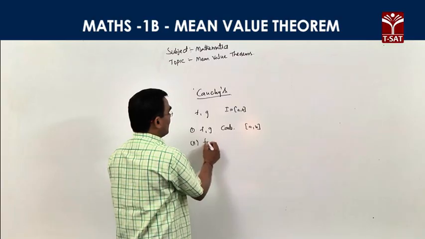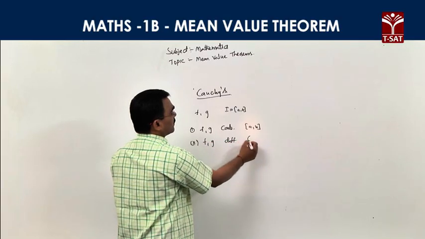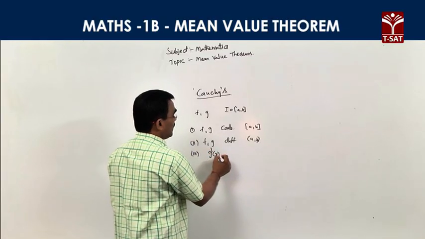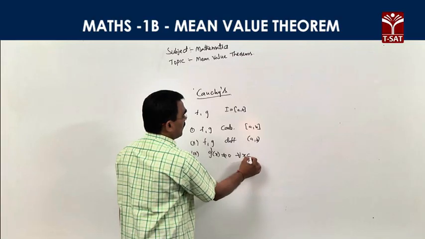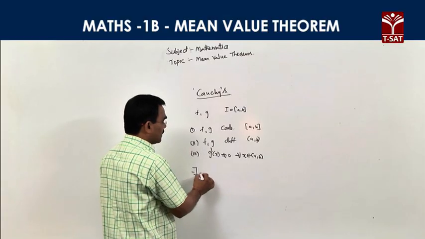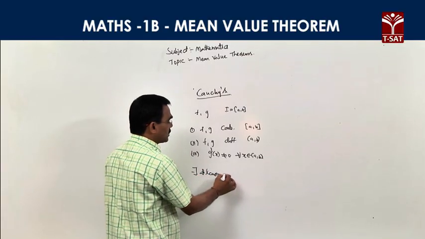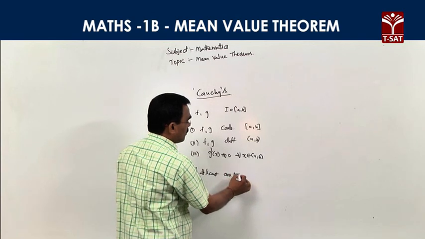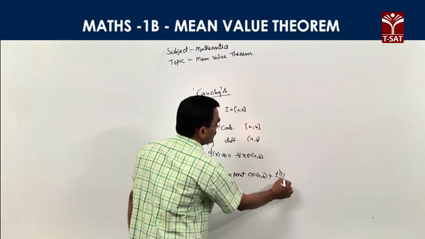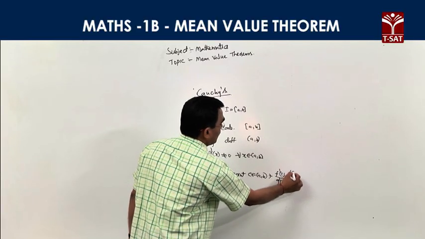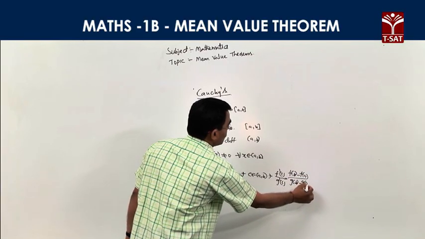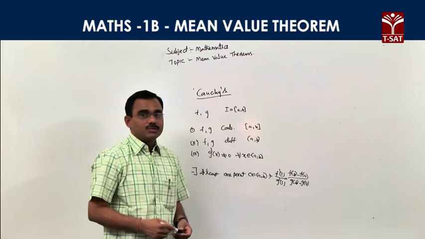The second condition: f and g are both differentiable functions on the open interval (a, b). And the third condition: the derivative g'(x) is not equal to 0 for every point on the open interval (a, b). If these three conditions are satisfied, then there exists at least one point c belonging to the open interval (a, b) so that f'(c)/g'(c) is equal to (f(b) minus f(a))/(g(b) minus g(a)). This is Cauchy's mean value theorem.